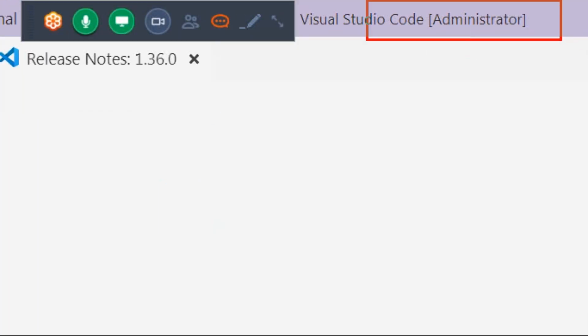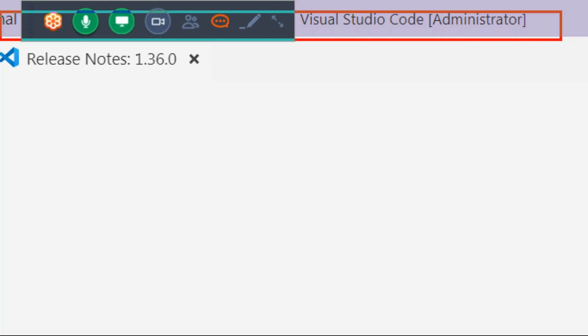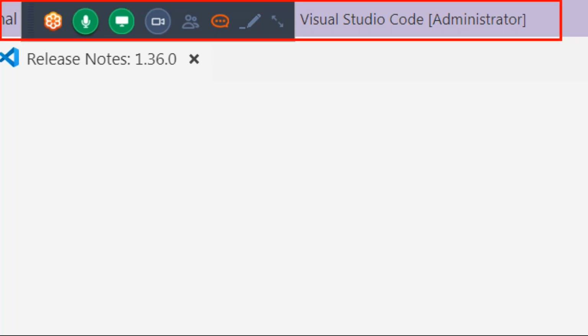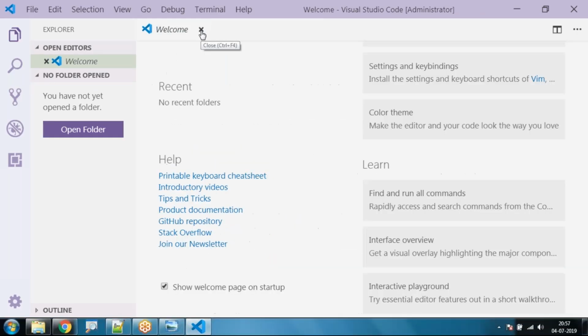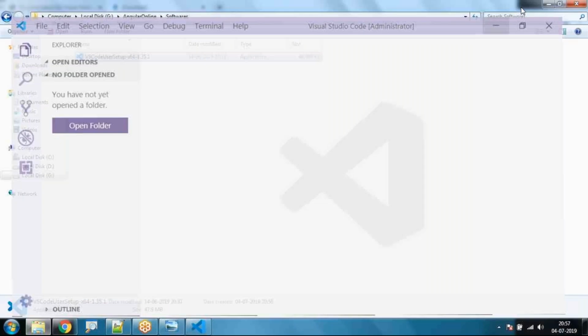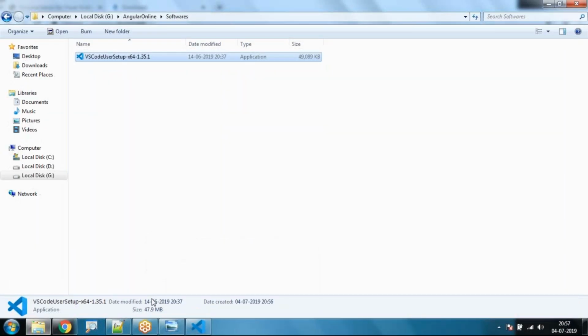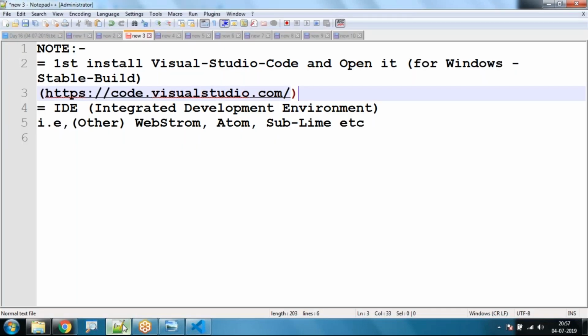So you can see here Visual Studio Code. Is it okay, all of you? I'll just close this welcome tab, minimize this, and let's get back. It is an integrated development environment where we can write our programs, compile our programs, run our programs, and see the output of our programs directly from this integrated development environment. Is it okay, all of you?